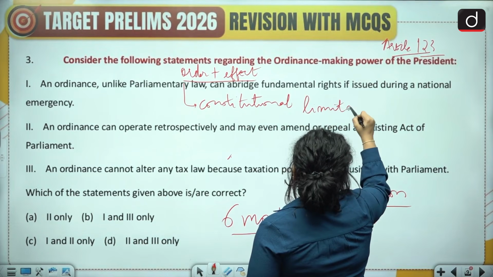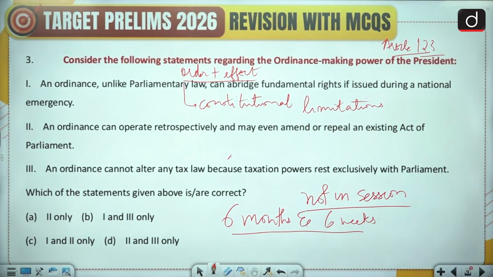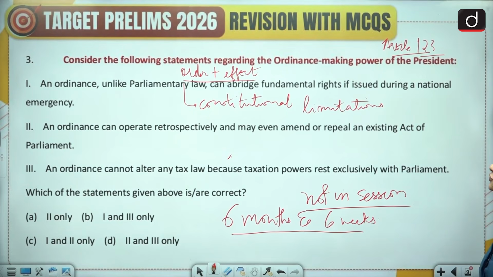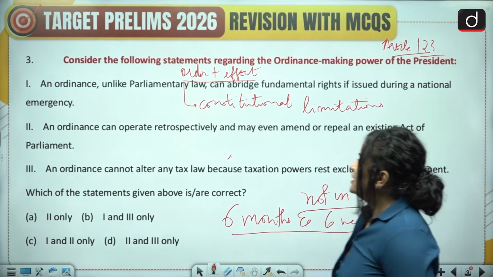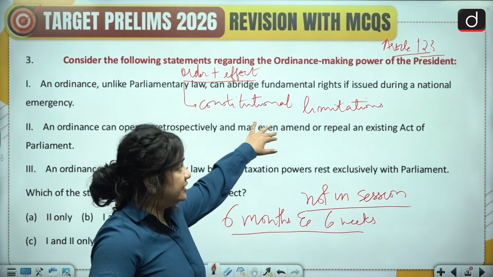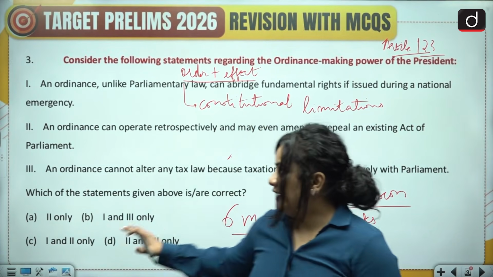Now let's take a look at these statements that have been given to us. The first one says, an ordinance, unlike parliamentary law, can abridge fundamental rights if issued during a national emergency. Now, since an ordinance, we have safely established, is like a parliamentary law, right?